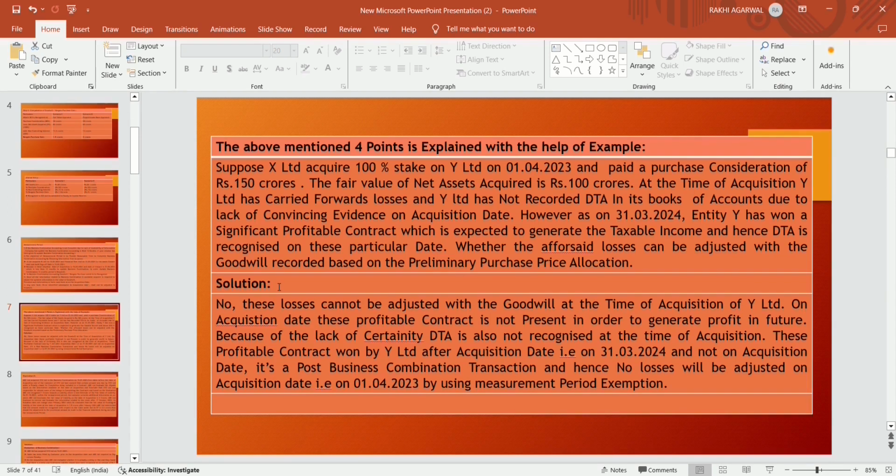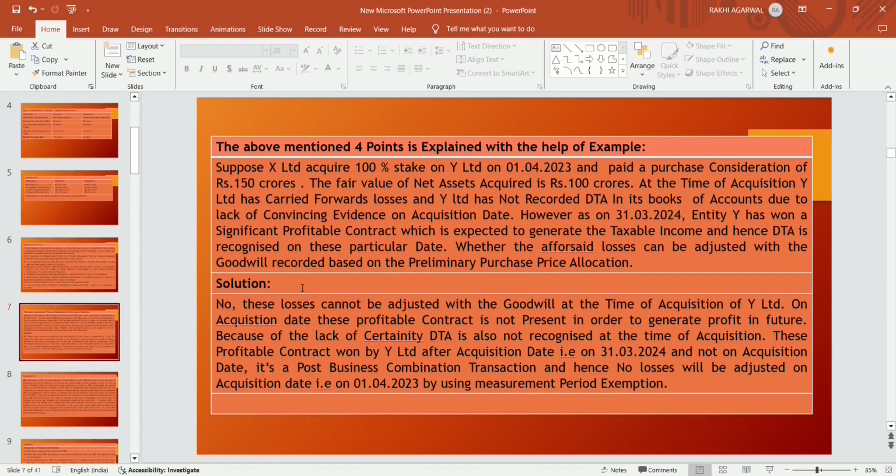Whether the aforesaid losses can be adjusted with goodwill means these losses which were present at the time of acquisition but on which DTA was not recognized because virtual certainty was not there. No, these losses cannot be adjusted with goodwill at the time of acquisition of Y Limited. Because why are these losses not adjusted?